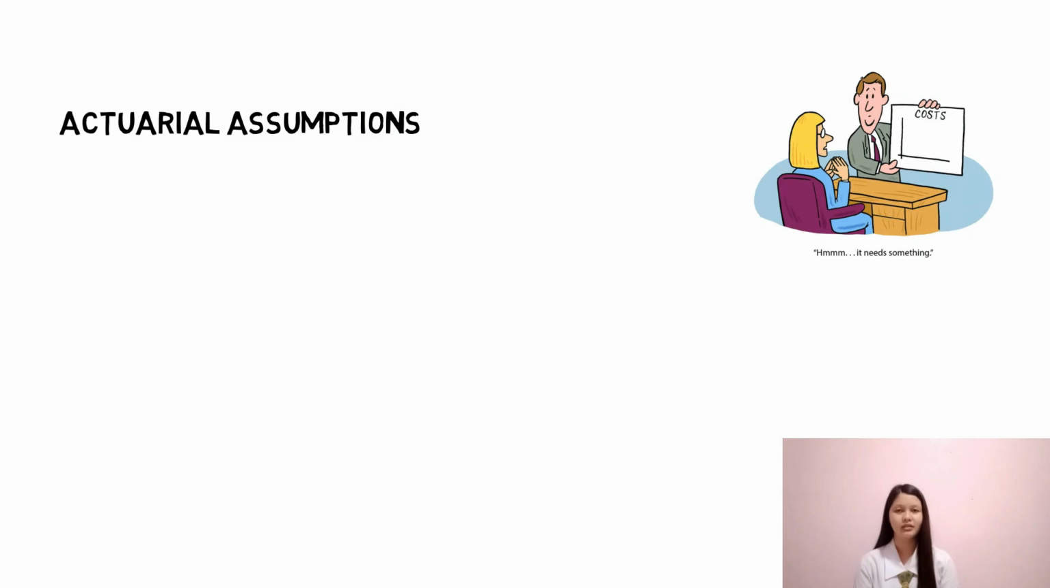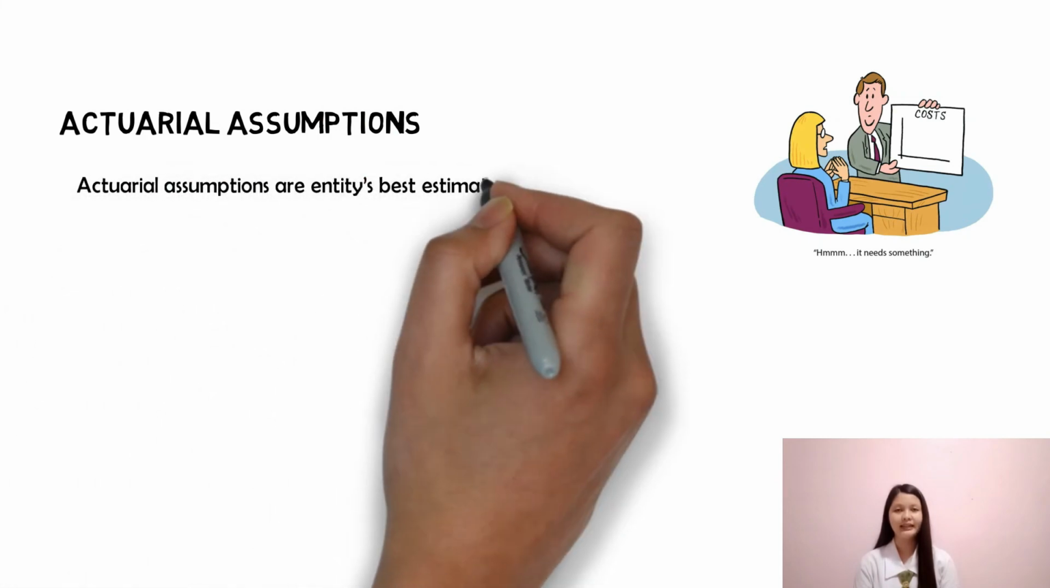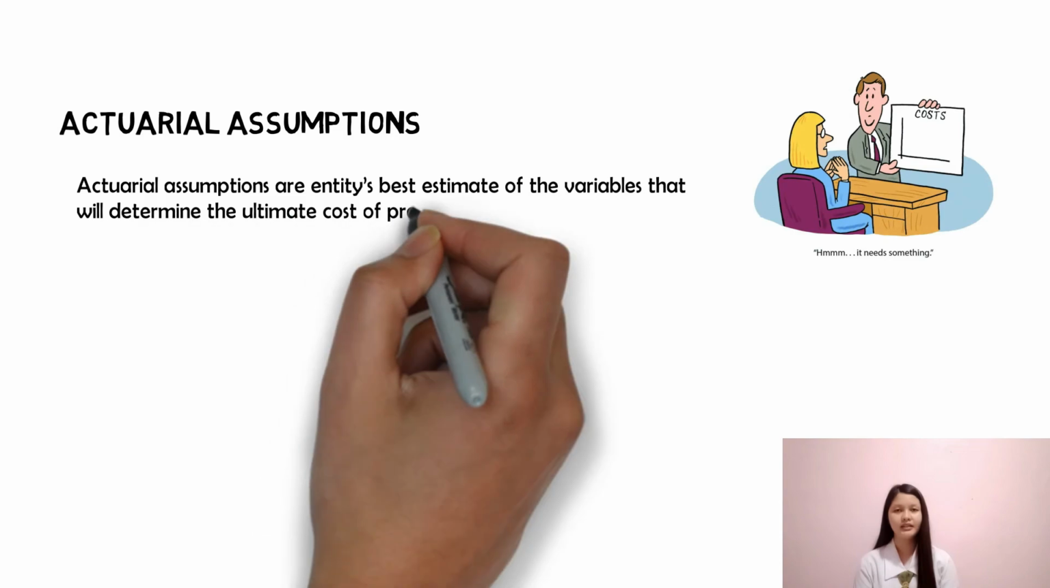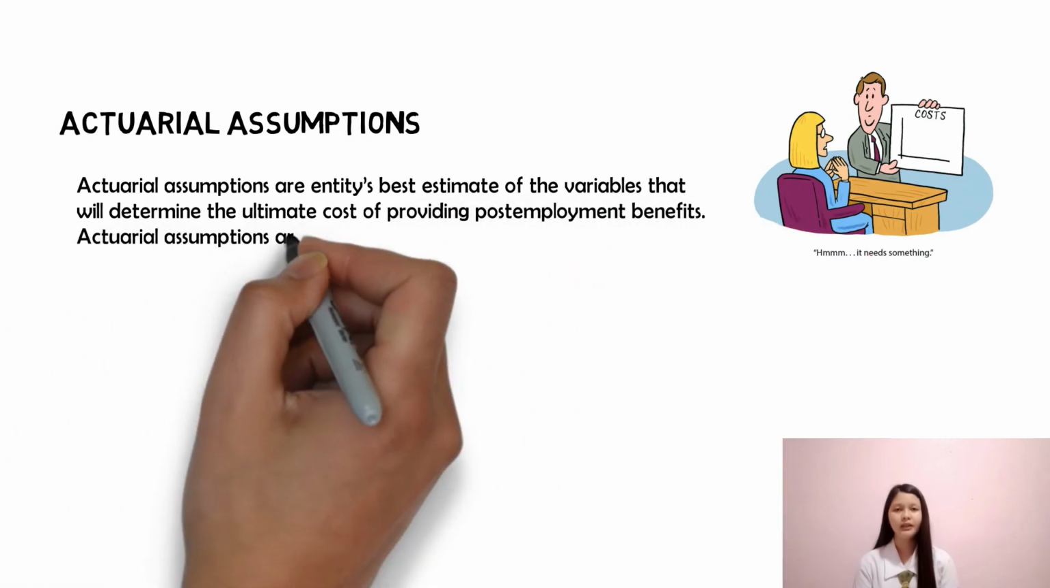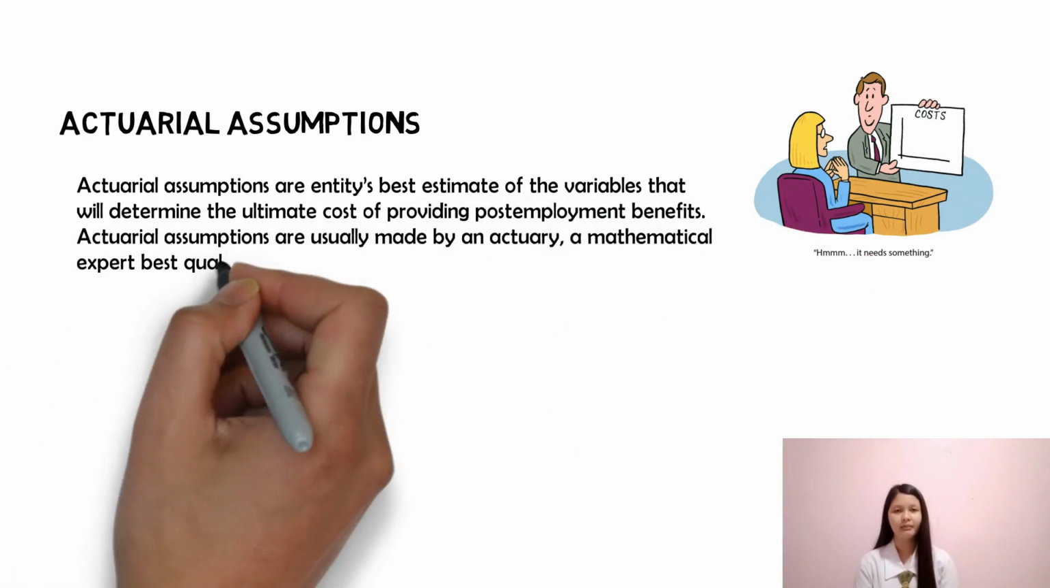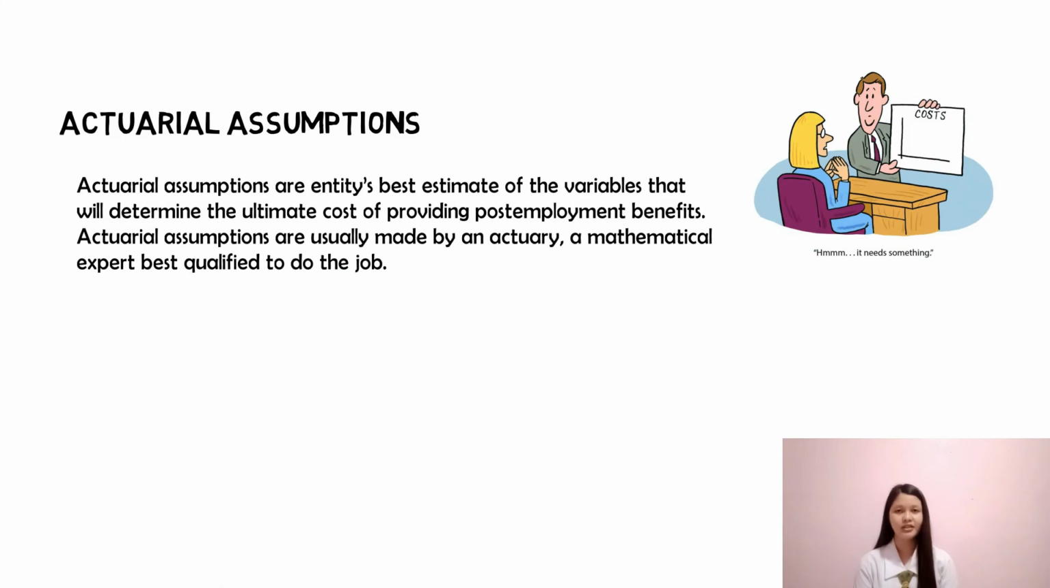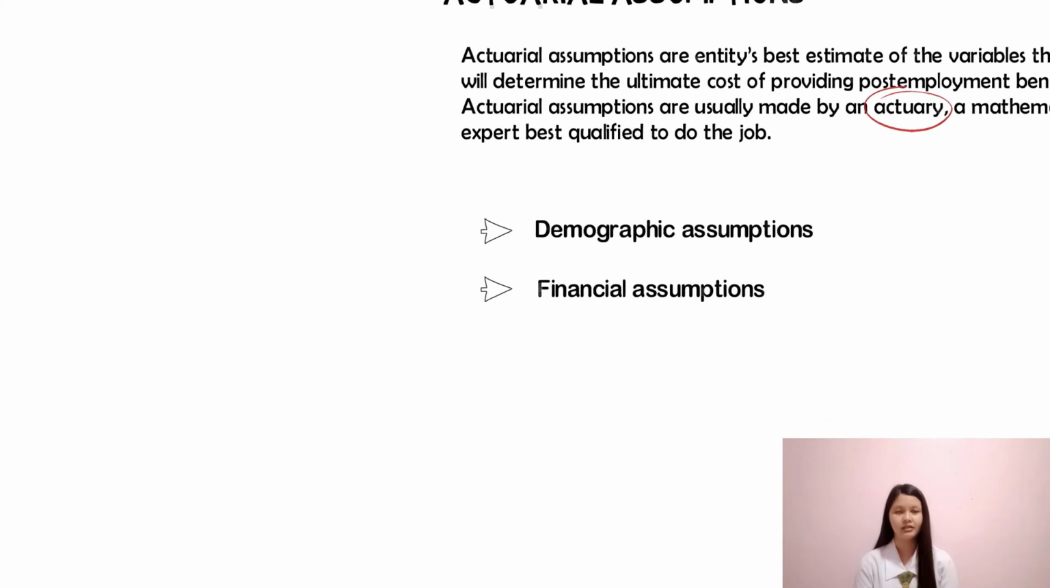Actuarial assumptions. Actuarial assumptions are entities' best estimate of the variables that will determine the ultimate cost of providing post-employment benefits. Actuarial assumptions are usually made by an actuary, a mathematical expert best qualified to do the job. The standard encourages but does not require entities to involve a qualified actuary in the measurement of defined benefit obligation. Moreover, actuarial assumptions comprise of demographic and financial assumptions.